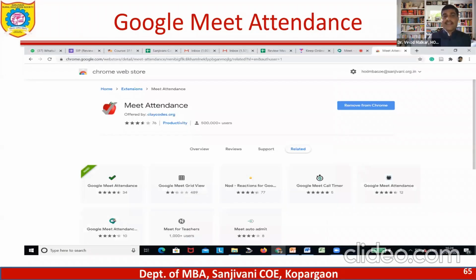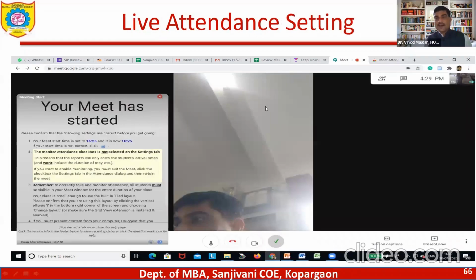Then for attendance, there is the Meet Attendance app. It is a Google Chrome extension that you will find. You just search for it, and you will get this Chrome extension. Add it to Chrome. Once the Meet extension is added, at the initial setting you will get this kind of icon and this kind of window in Google Chrome.